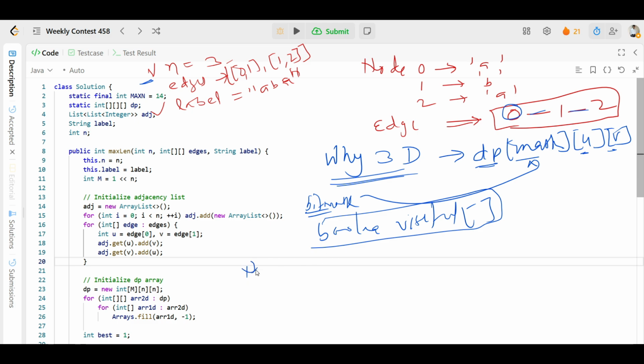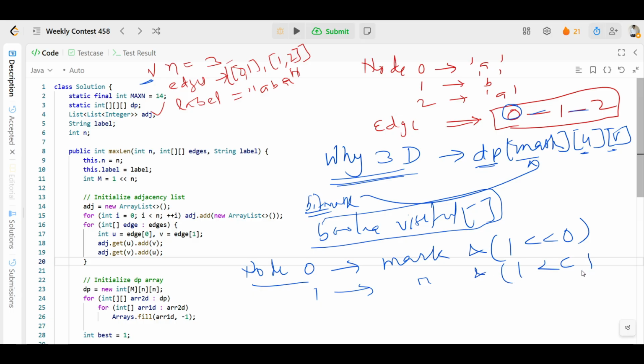Let's suppose we have node 0, and node 0 is used. We'll just say mask and 1 shift 0, okay? Then let's suppose node 1 is used. So we will say mask and 1 left shift 1, like this. Understand? And we'll go on till the end, so on. With n nodes we apply the same thing. So the total number of possible combinations of used nodes becomes how many? 2 to the power n.